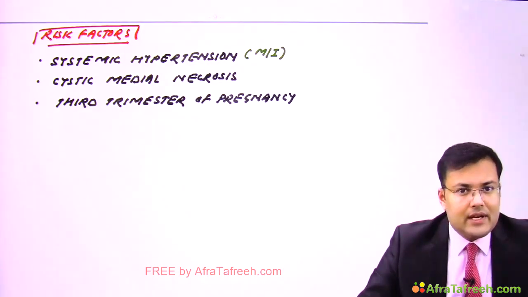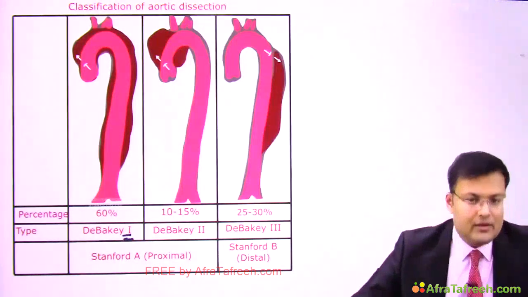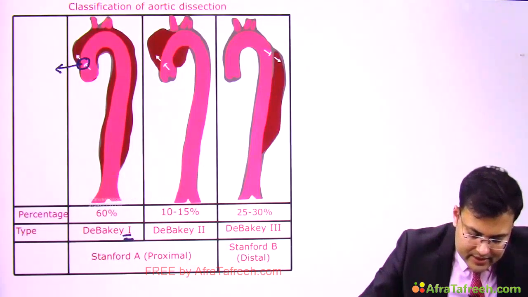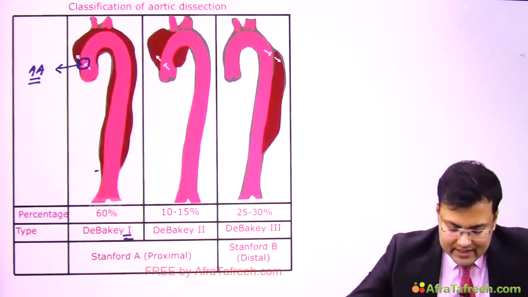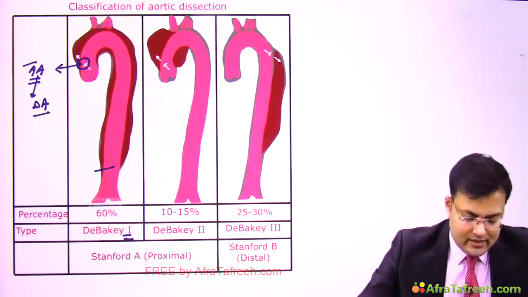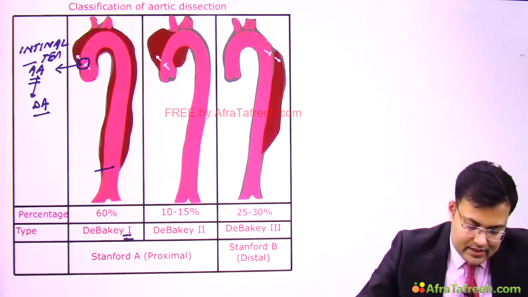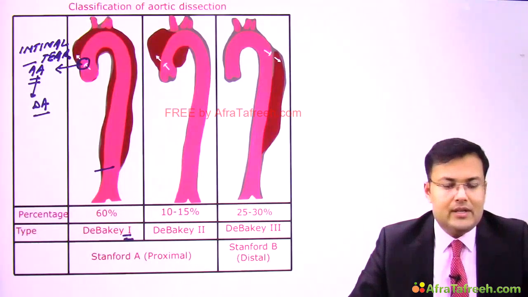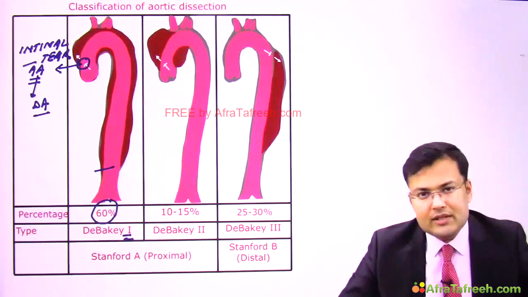According to DeBakey, in type 1 there is an intimal tear in the ascending aorta, and it extends up to the descending aorta. This is DeBakey type 1. Overall, this is the most common type, responsible for 60% of cases.